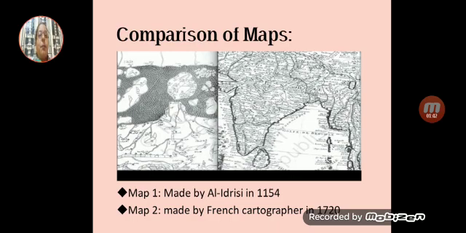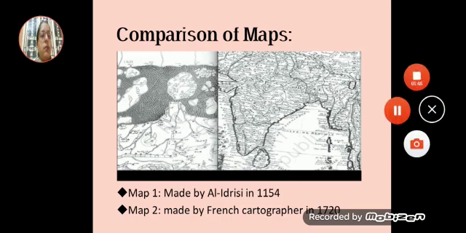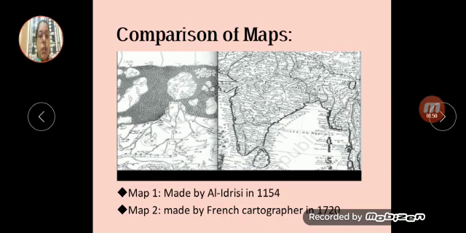We will start with the comparison of maps. Maps are one of the most important sources that historians use, and they tell us about the science of cartography in different time periods. As you can see on the screen, there are two maps. This is map 1 and this is map 2.